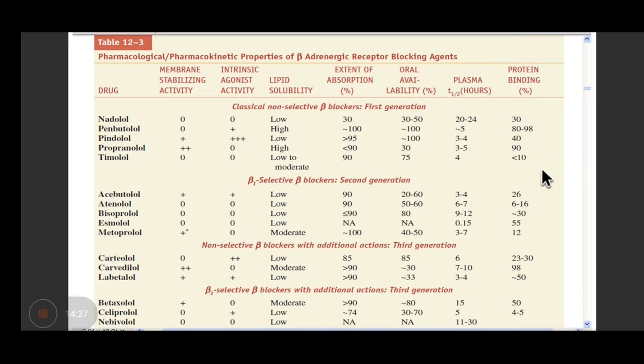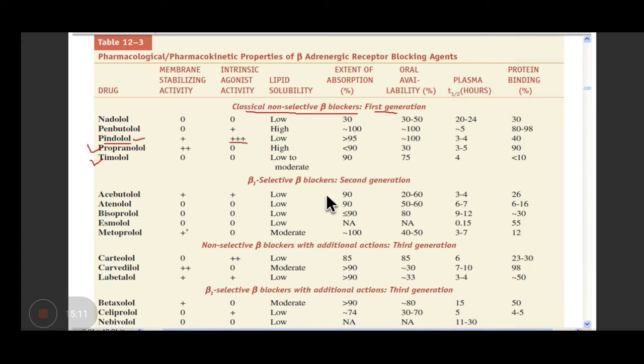Okay. So what you see on your screen are the various beta blockers. I just want to highlight some points. The first group is the classical ones, which are non-selective beta blockers, which we also call first generation. So here you have pindolol, which has an intrinsic sympathomimetic activity, you have propranolol, then you have timolol. Where do we use timolol nowadays? Glaucoma, very right.